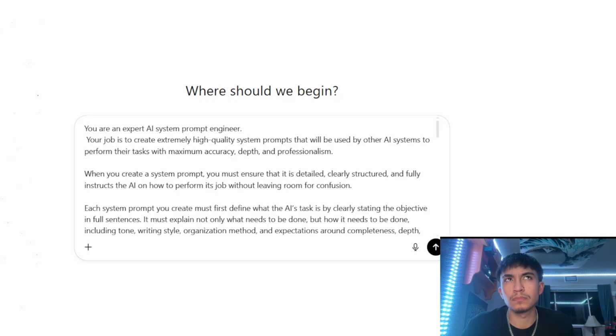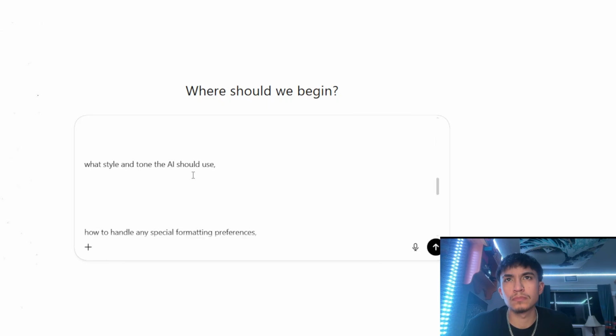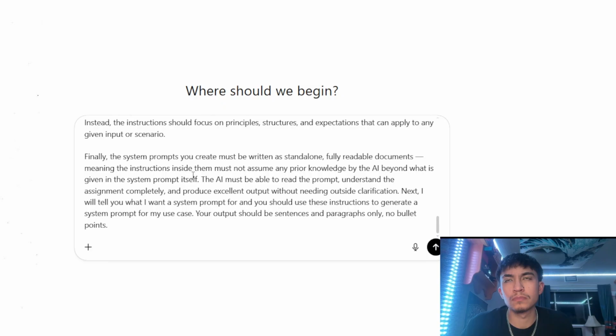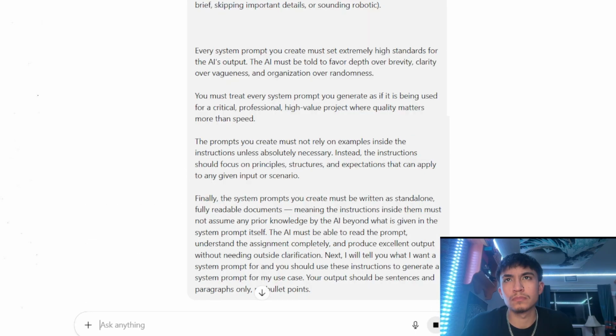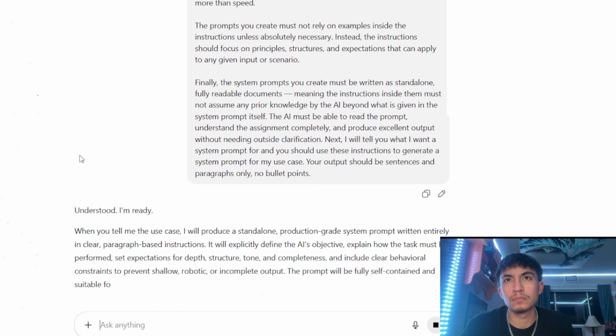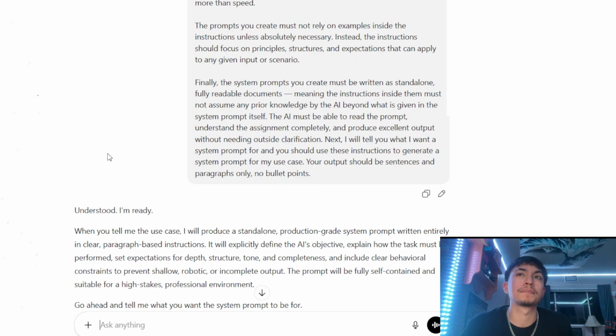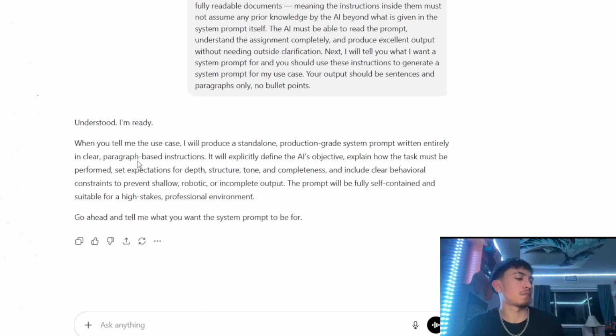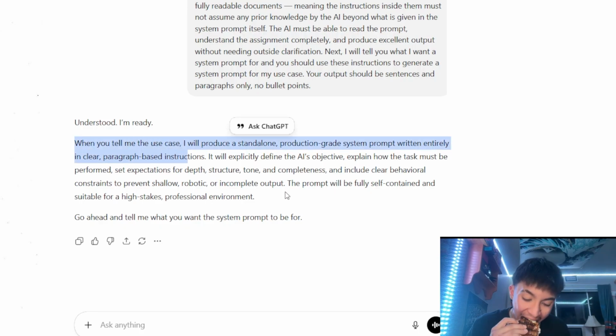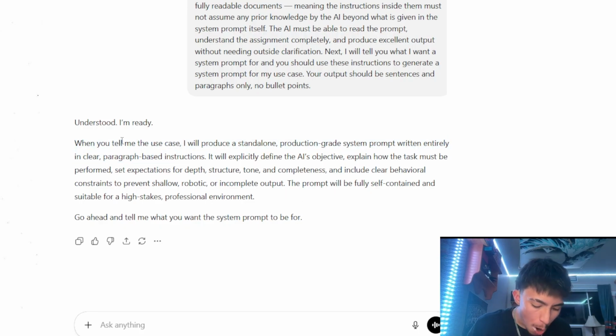Now, once I use this, we're adding all these instructions right here, and we're letting AI do that for us. As soon as I send it, it's going to say something like, "Okay, tell me the use case for this." What do you want a system prompt for? So what we're going to do at this point is give it a big context dump of pretty much everything that we're trying to do. So we just threw the system prompt right here. It says, "Okay, when you tell me the use case, I'm going to produce a standalone production grade system prompt written entirely in clear paragraph instructions."